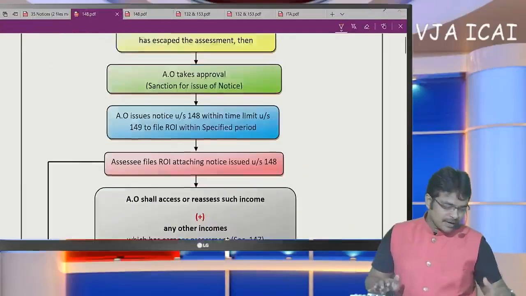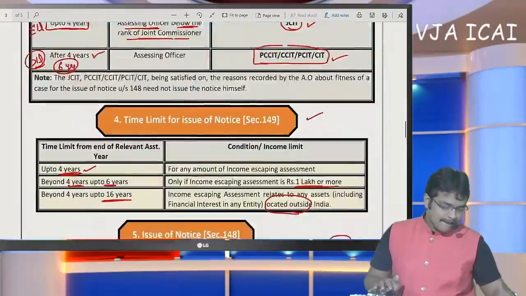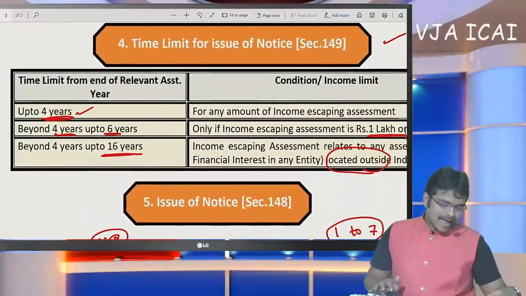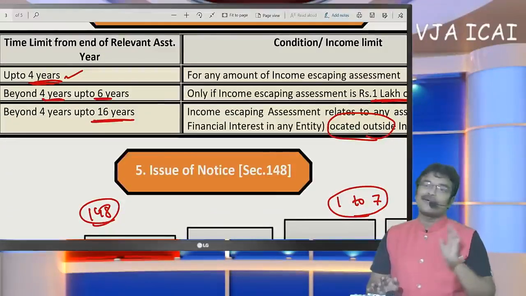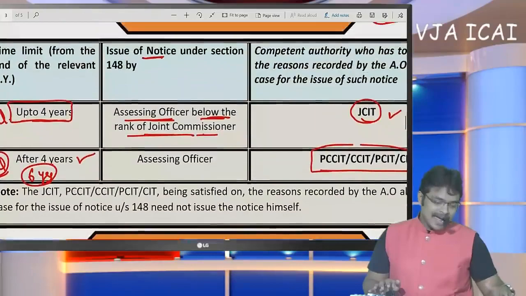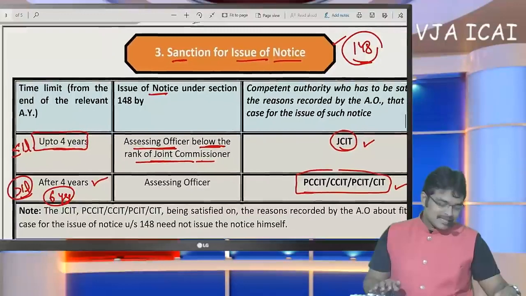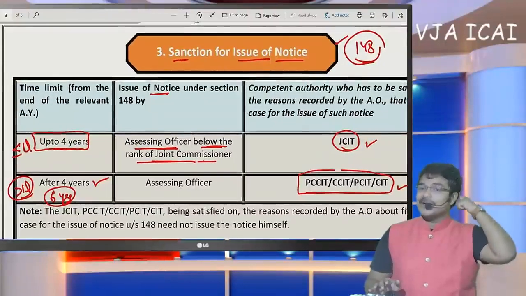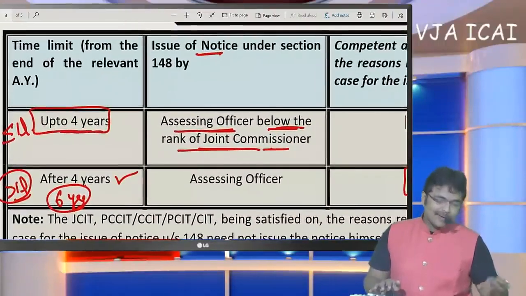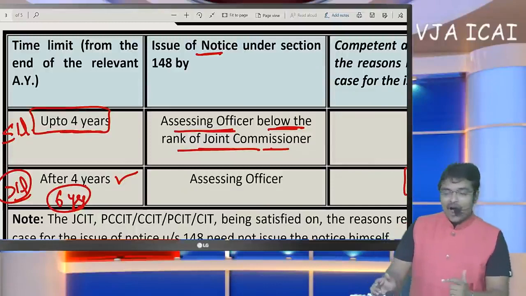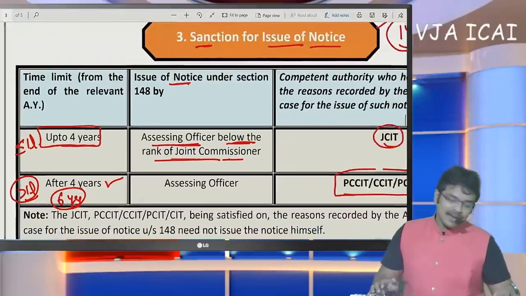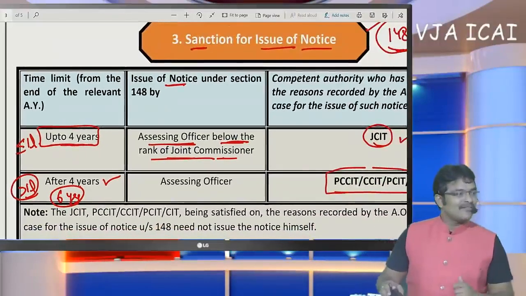Let me once again show it to you. This is the time limit for issuing notice, whether it is to be issued within 4 years, 4 to 6 years, or 4 to 16 years. And this is the sanction for issuing notice, whose approval must be obtained, up to 4 years and after 4 years. So both are different from each other.